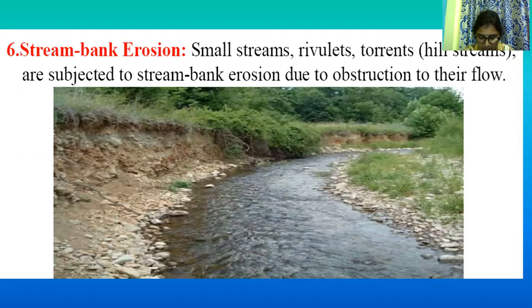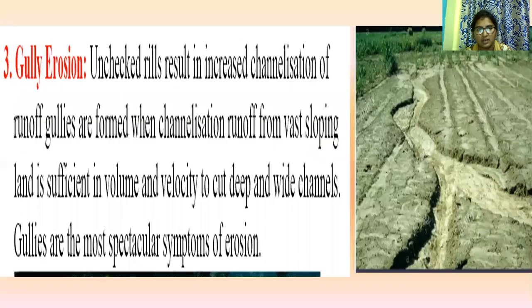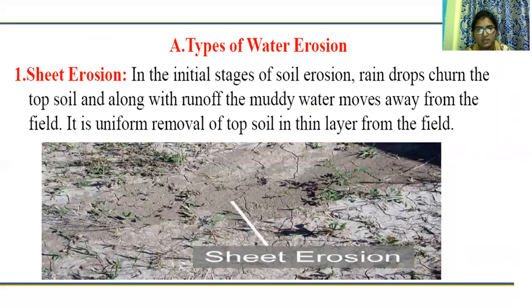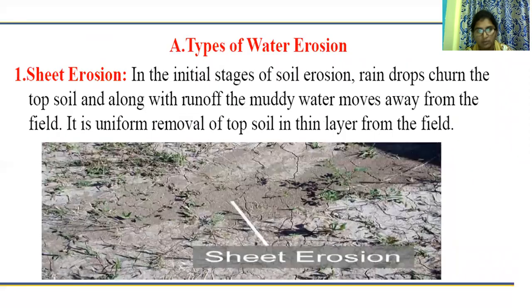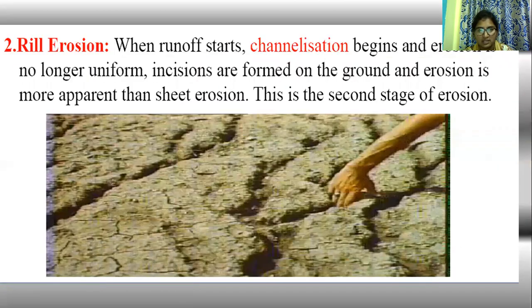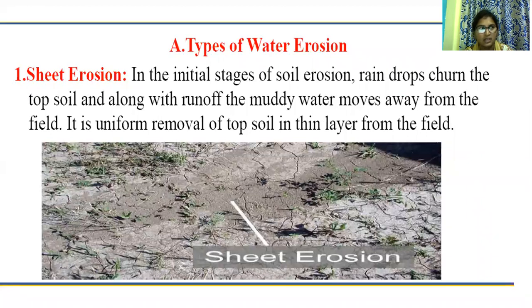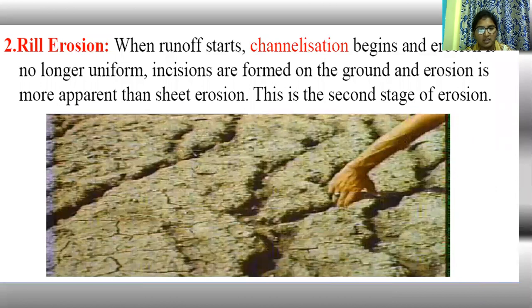These are the forms of soil erosion. Soil will be eroded due to these forms. What are the different types? Water erosion includes sheet erosion, where the topsoil is eroded, and rill erosion is also one type of soil erosion.